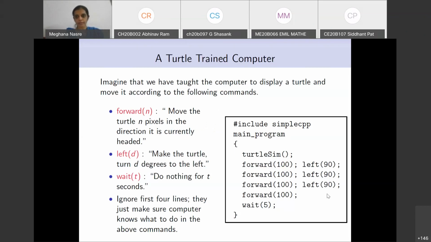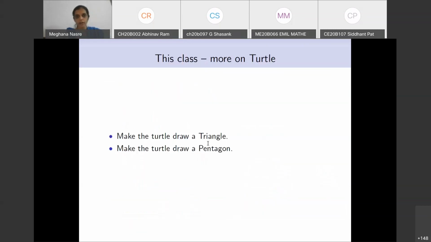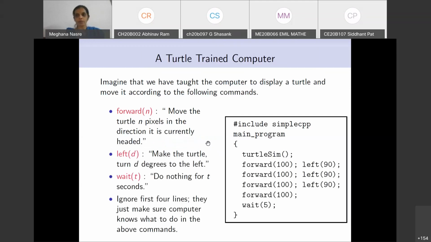Okay. So if there are no questions on this, what I am going to ask you to do, and as we said in the class in the morning, this is about you doing things. You may draw a triangle or draw a pentagon. While you may say that I don't have a turtle trained computer, that is okay. Your goal is to make the turtle draw a triangle. You know the commands that the turtle understands, and you should be writing the commands of this form. So the way we have written it for the square, you should be writing these commands on a piece of paper. Do not type it in the chat window.